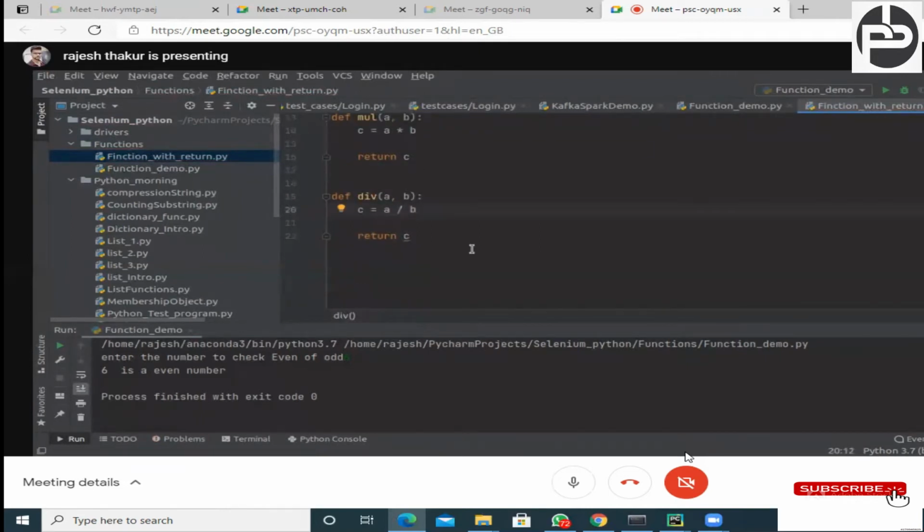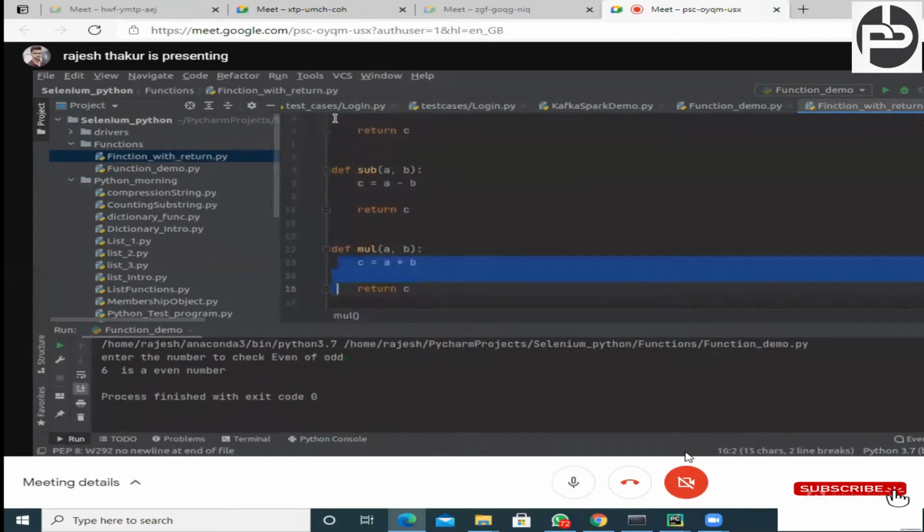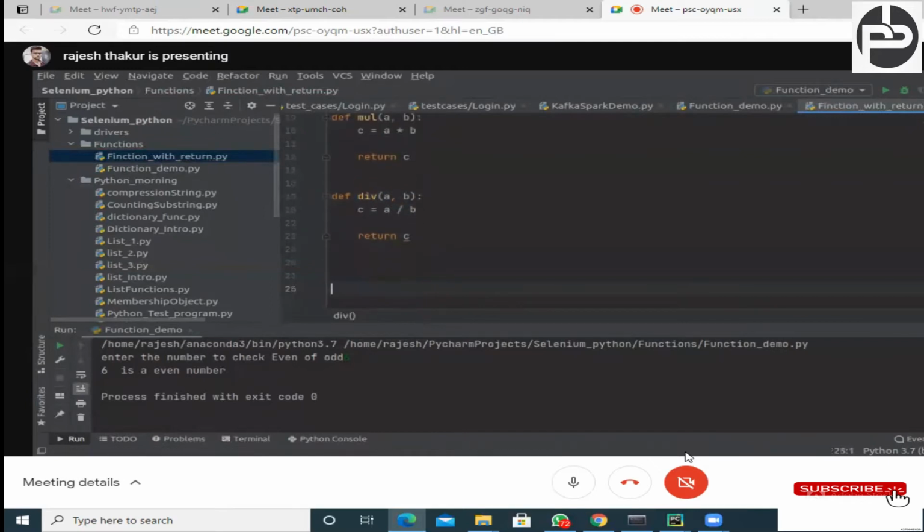Okay, now just try to understand. We created four functions. One is the add function, another is the subtraction function, third is the multiplication function, fourth is the division function. Any doubt so far? No doubt. Right. Now we created the functions, now we have to call them, right?